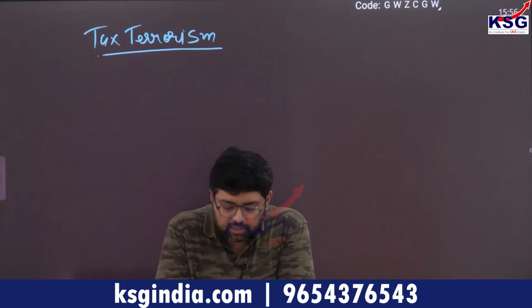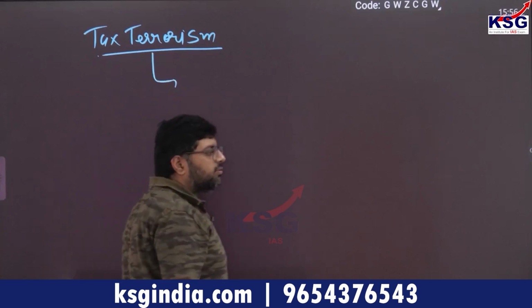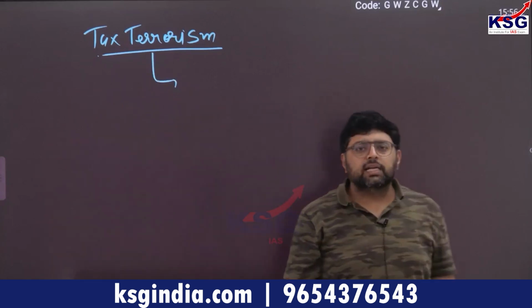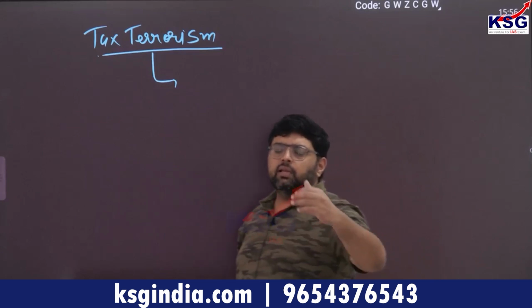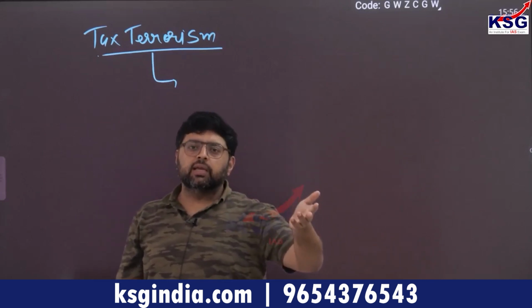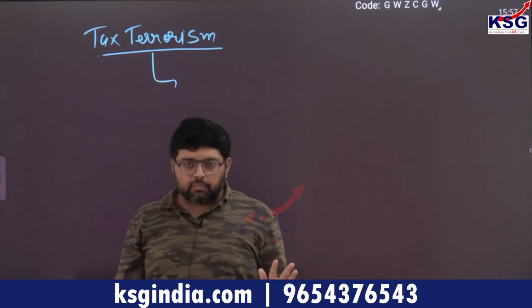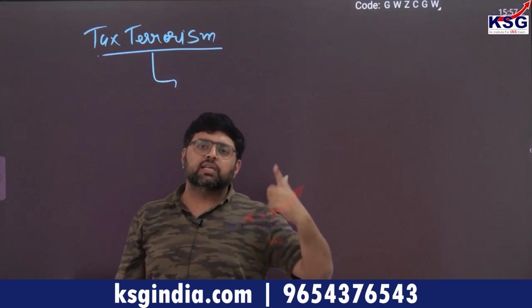Sometimes tax officials unnecessarily harass taxpayers. They send you notices again and again, even though you have shown that you have paid your tax as per your income.